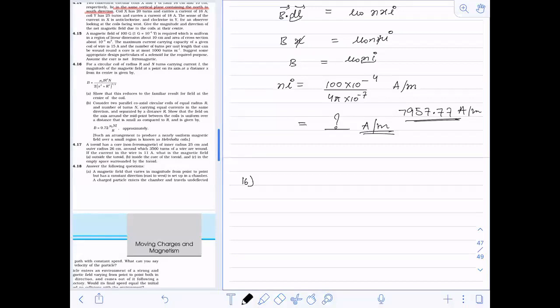It must be divided by the value of n. If I divide this by n, so the current will be 8. No. If I multiply by 1000, then I will get the ampere. If I divide by, I will get ampere square. If I divide this, then I would get a per meter result. Okay, I'll look into that.